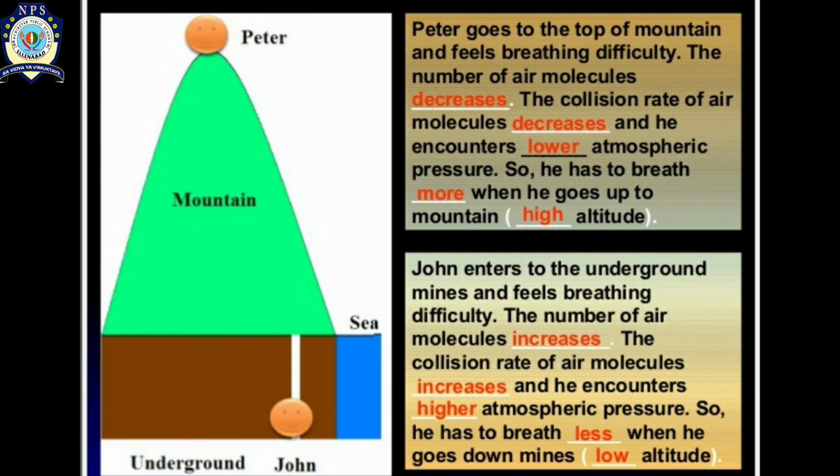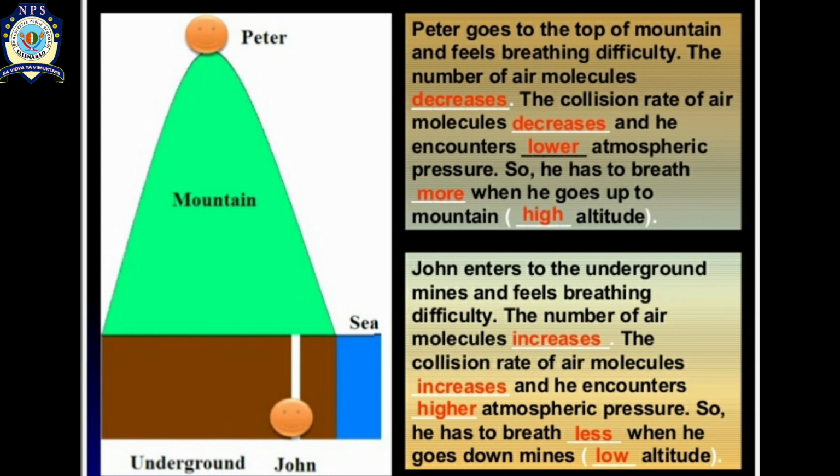Now in this picture you can see there are two persons. One is Peter, who is at the highest altitude of the mountain, and John is just under the ground, below the ground. If I talk about Peter, then when Peter goes to the top of the mountain, he feels breathing difficulty there. Why? Because I have discussed with you earlier that when we move towards the higher altitude, the number of air molecules decreases.